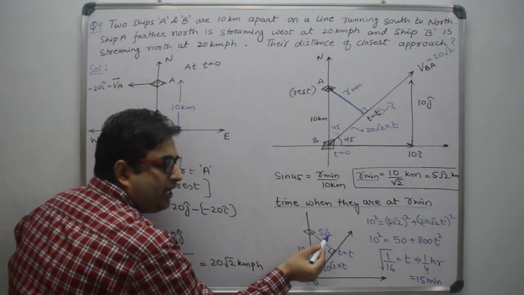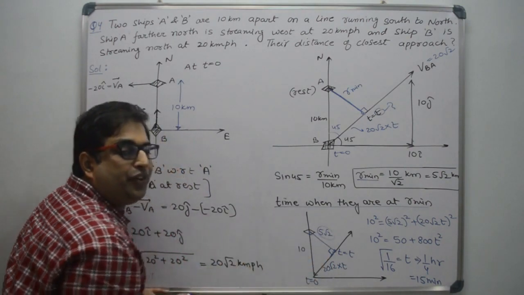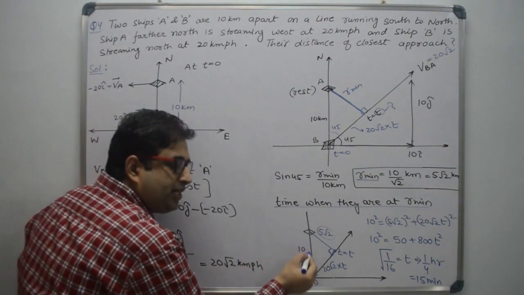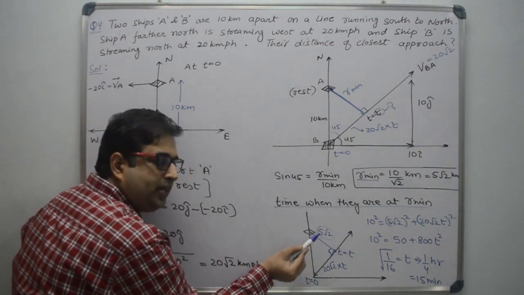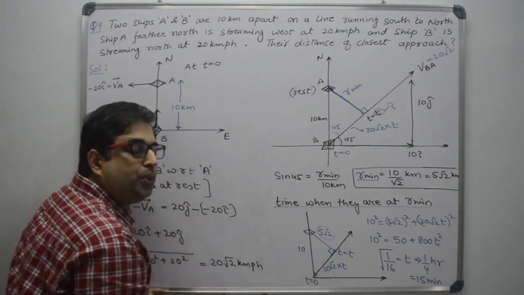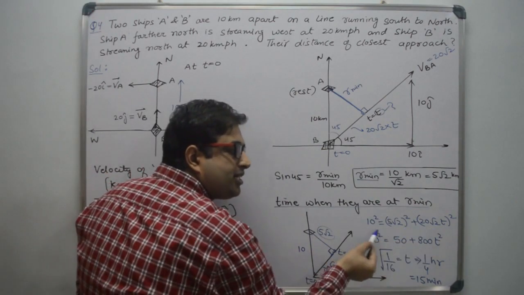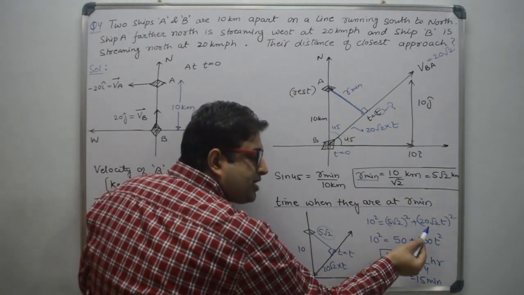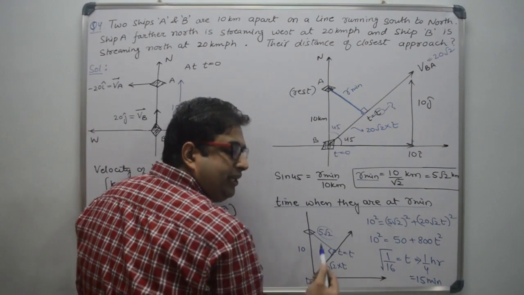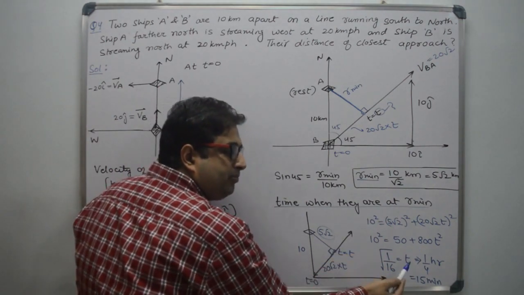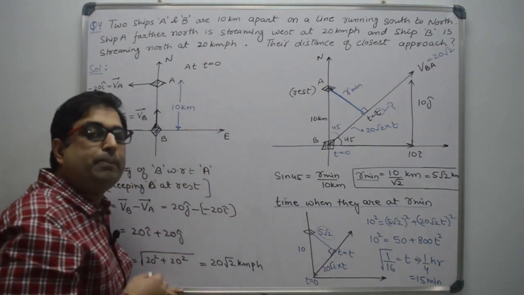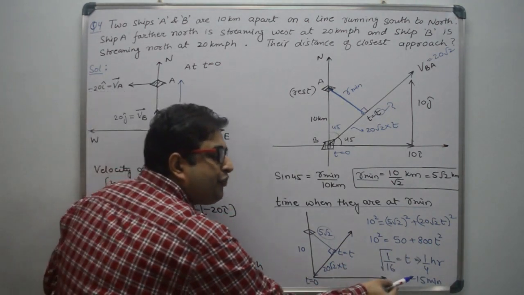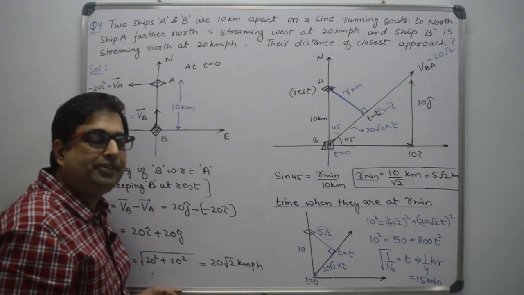This is 10, and this is already known to us, 5 root 2. Use the Pythagoras theorem. 10 square is equal to 5 root 2 square plus 20 root 2 into T whole square. Right? This is the Pythagoras theorem. From this equation, calculate the value of T. If you solve this problem, then you will get T equal to 1 by 4 hour. 1 by 4 hour means 15 minutes. Right?